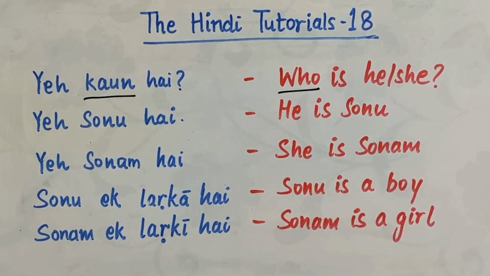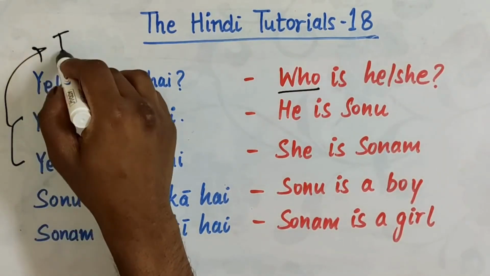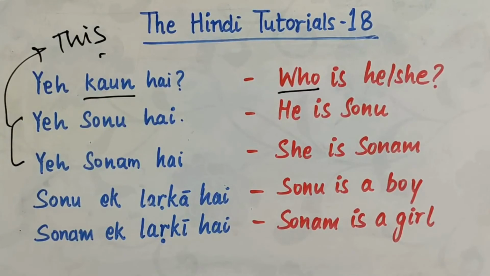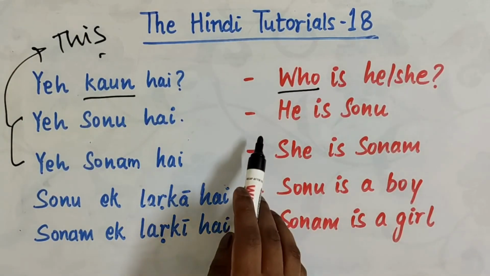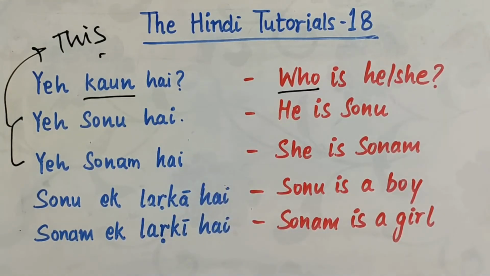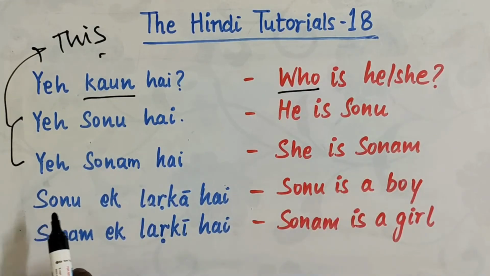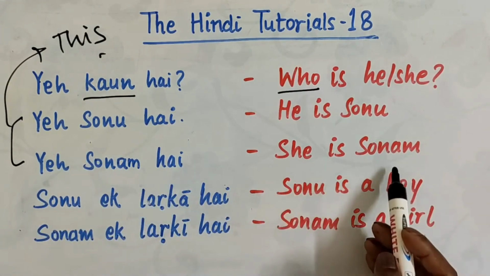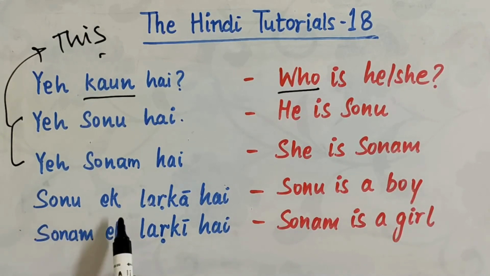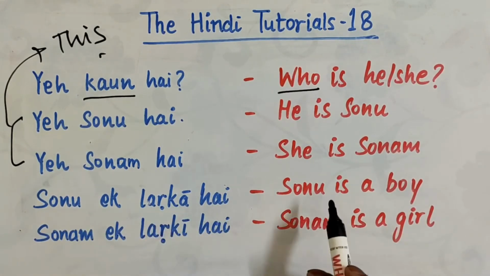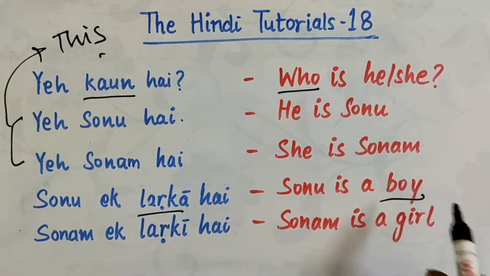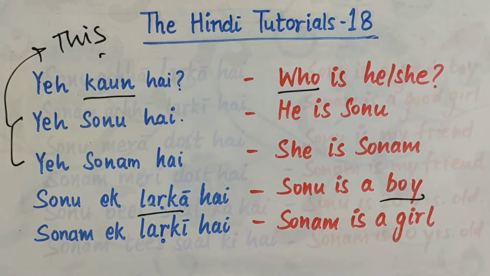Now remember, ये, it literally means this. If you remember from tutorial number 4, there is no separate word for he and she. So, ये सोनू है, he is सोनू. ये सोनम है, she is सोनम. सोनू एक लड़का है. सोनू is a boy. सोनम एक लड़की है. सोनम is a girl.